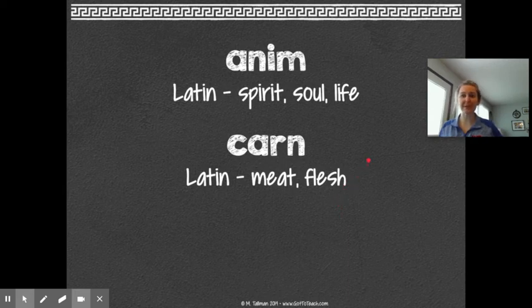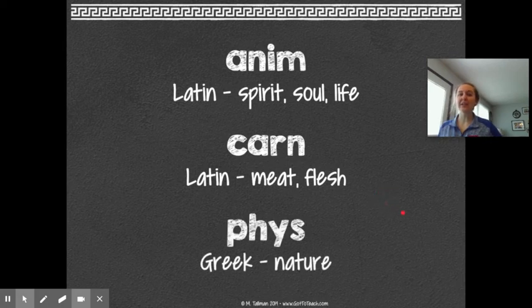Our first root this week is anim. It is a Latin root that means spirit, soul, or life. Our second root is carn, which is a Latin root meaning meat or flesh. And phys is a Greek root meaning nature.